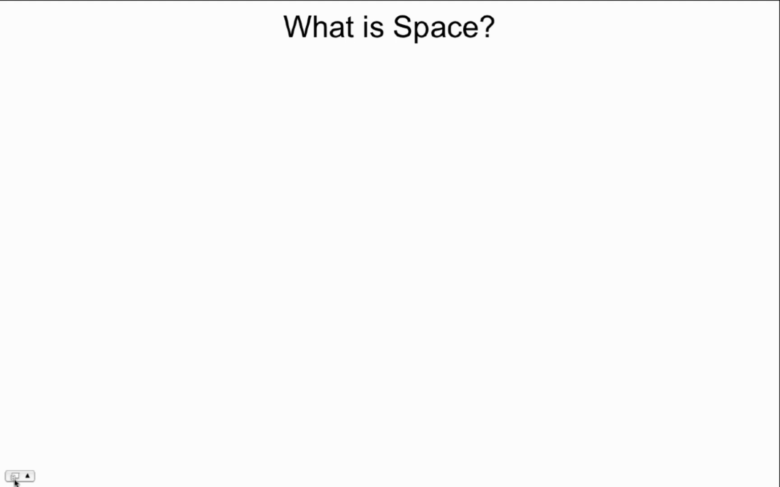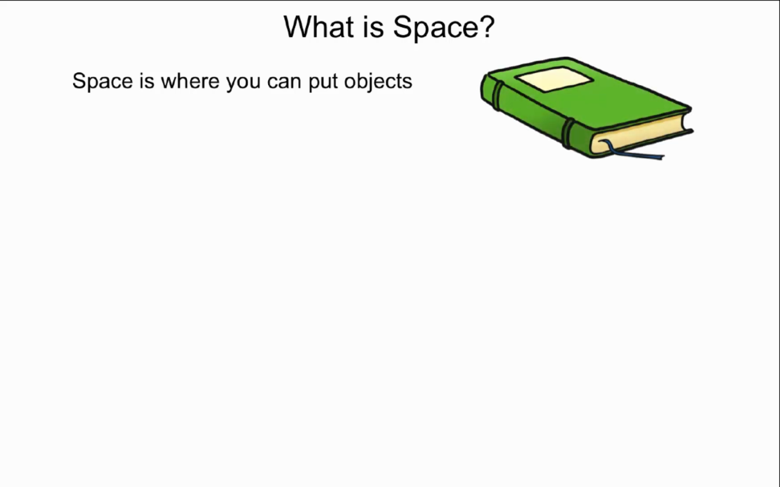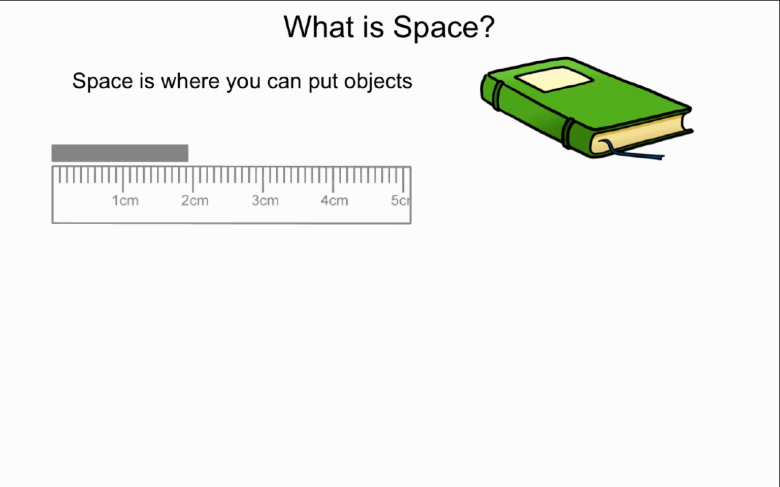Relativity requires an understanding of what is space. Now that's a very hard question. I will take the easy way out and say space is where you can put objects. Objects like, for example, this book. Now this could be a small book or a big book, in which case we need to know how to measure lengths. If we can measure lengths, then we can measure areas and volumes.